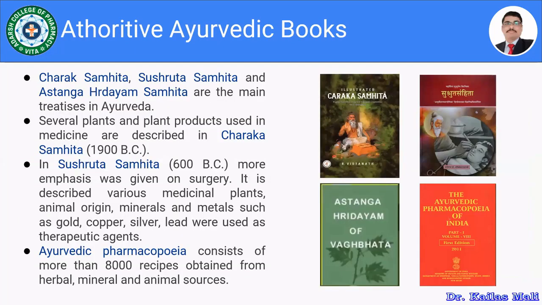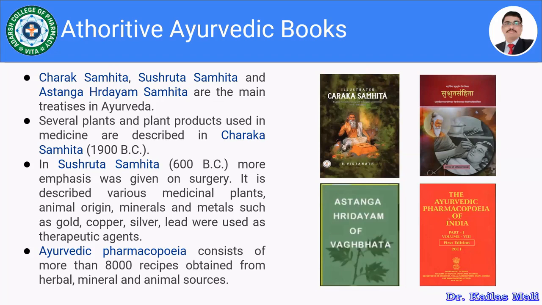Let us move towards the authoritative books for Ayurveda. There are approximately 3 ancient authoritative books available. As you know the contribution of Charaka, the contribution of Sushruta, and the contribution of Vagbhata. So the very first book is the Charaka Samhita, the second book is the Sushruta Samhita, and the third book is Ashtanga Hridayam of Vagbhata.